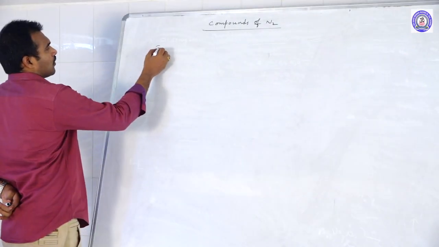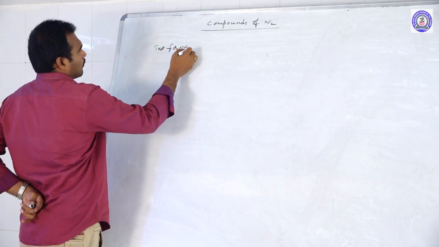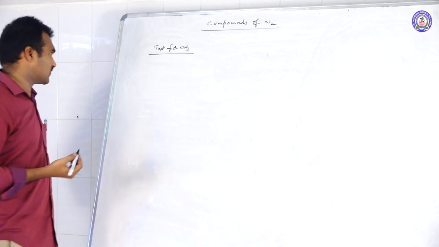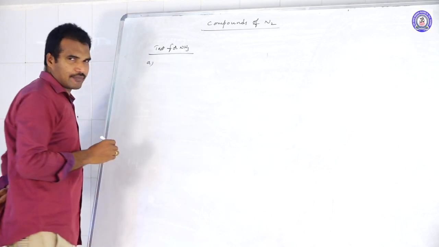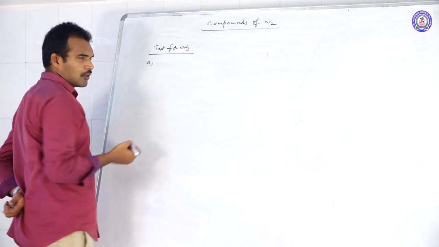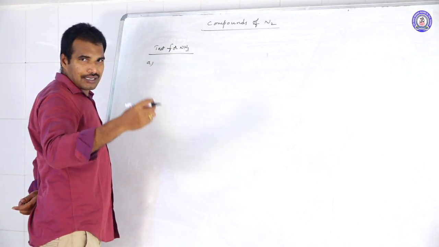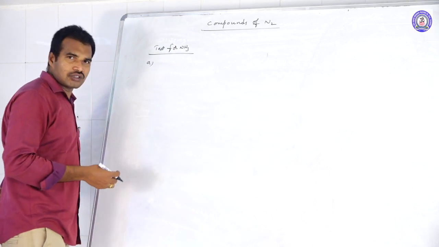Next one, test for ammonia. How can we detect the presence of ammonia? To detect ammonia, there are simple tests. Two tests are there. One: take the ammonia and dip a glass rod in dilute HCl. Immediately keep it at the mouth of the ammonia.